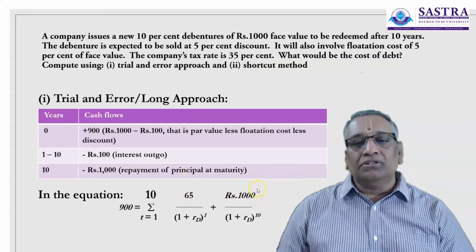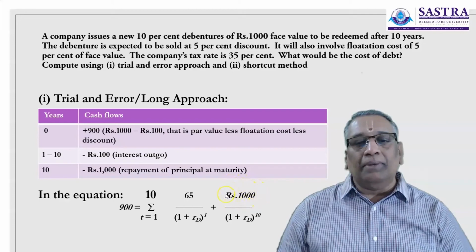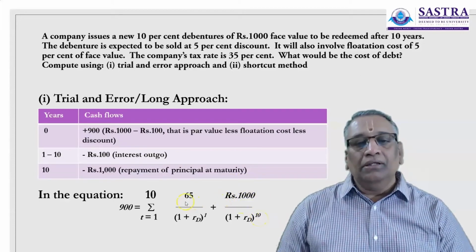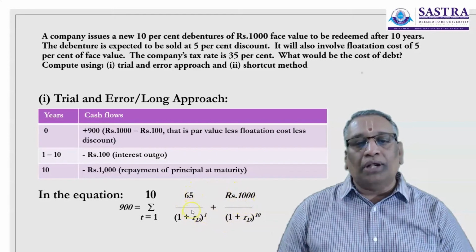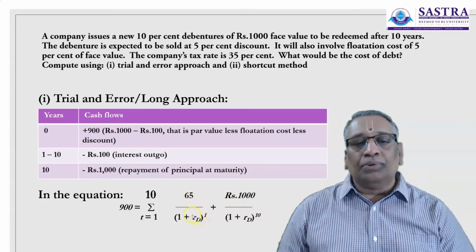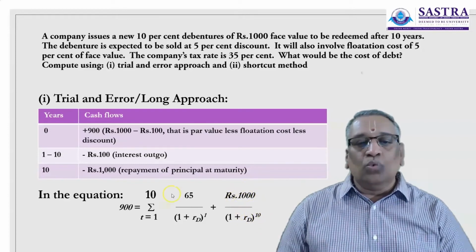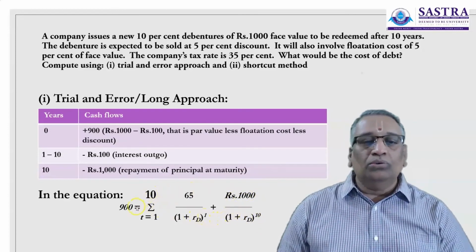And here this ₹1,000 is your principal repayment, which happens in the 10th year. And the payment of ₹65 happens for the time period from 1 to 10. So the sum total of the present value of the interest payment, discounted at an appropriate interest rate, and ₹1,000, which is discounted at an appropriate rate in the 10th year, should be equal to ₹900.